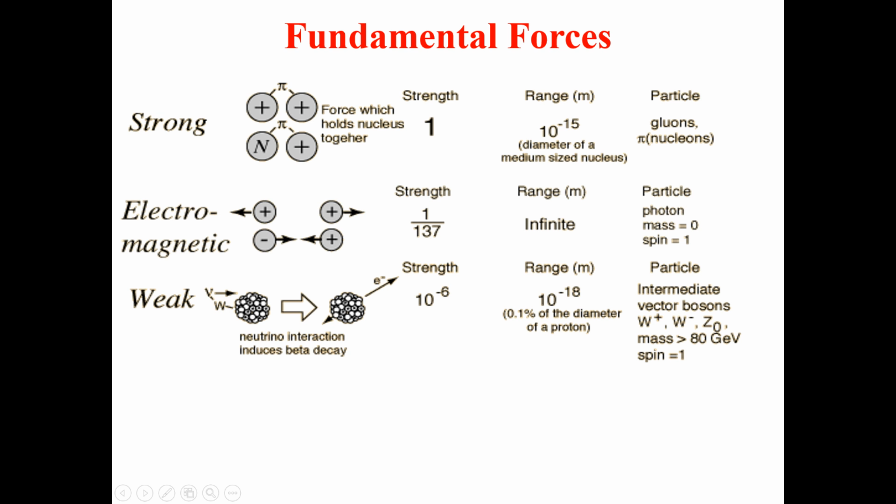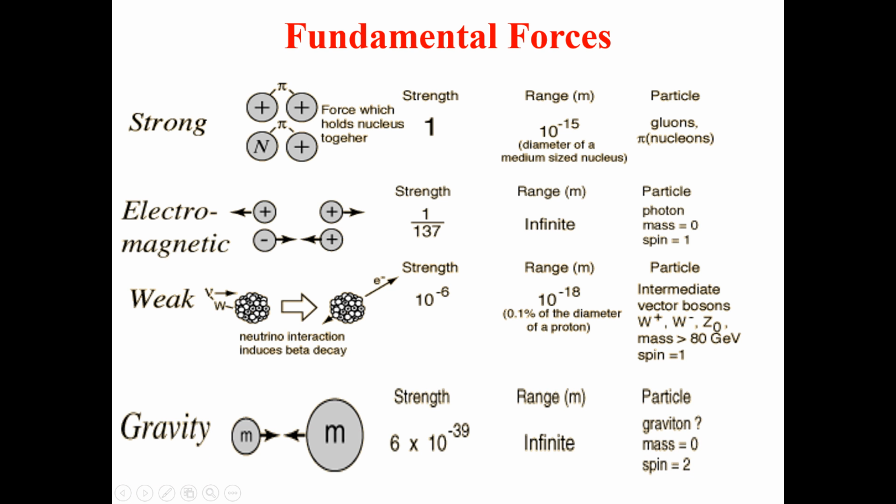And this kind of force is being carried by the intermediate vector bosons, that is the charged and neutral bosons. The mass of these particles is greater than 80 giga electron volt, and again the spin is equal to 1.